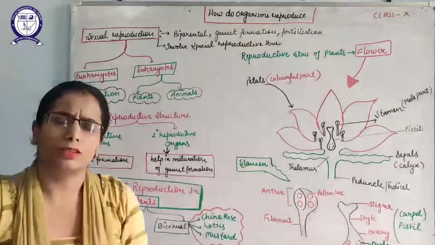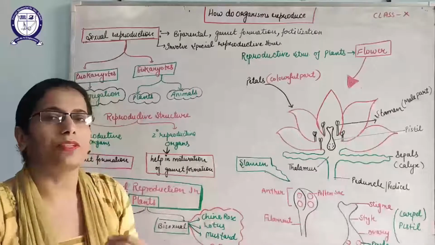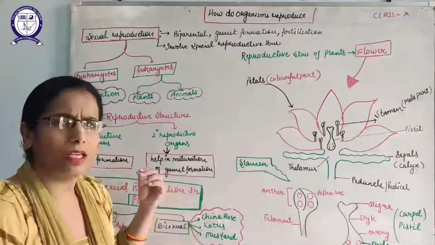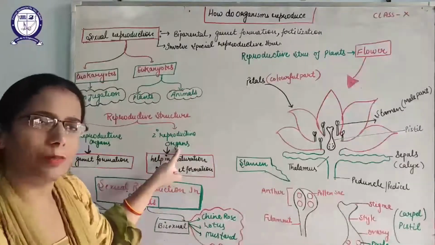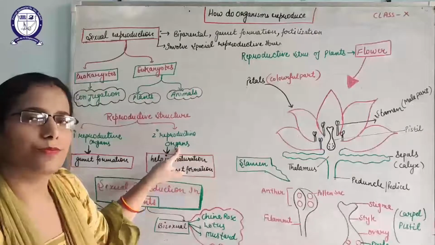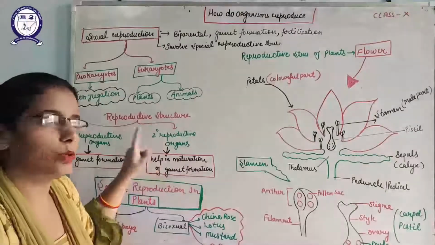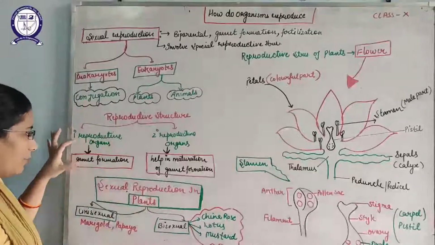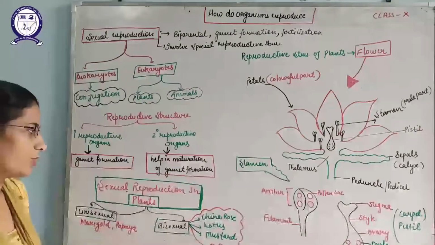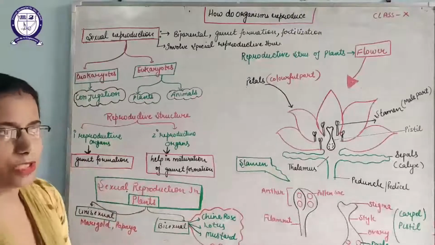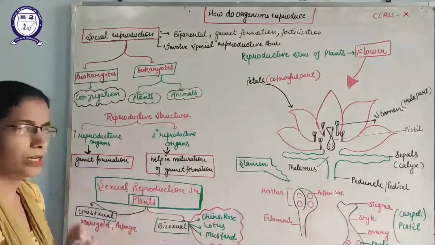The organs which are involved in the formation of gametes are known as the primary reproductive organs, and the organs which will help in the maturation of the gametes or transport of the gametes are known as the secondary reproductive organs. So I have written here also which will help in the formation of gametes and which will help in the maturation. Today we are going to discuss the plants. So how does sexual reproduction take place in plants?